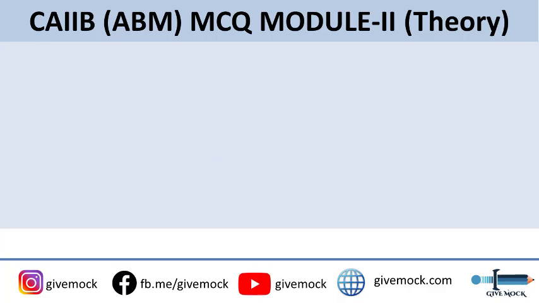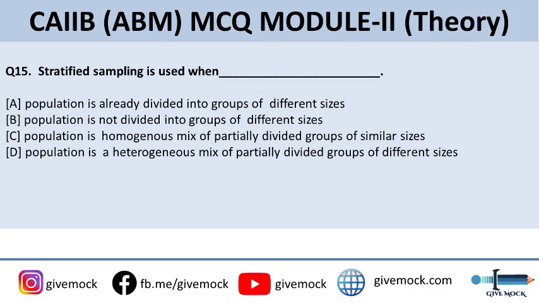Coming up to the 15th question, stratified sampling is used when? Options are A, population is already divided into groups of different sizes. Option B, population is not divided into group of different sizes. Option C, population is a homogeneous mixture of partially divided groups of similar sizes. Or option D, population is a heterogeneous mix of partially divided groups of different sizes.